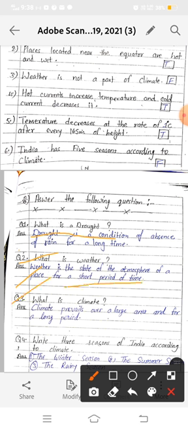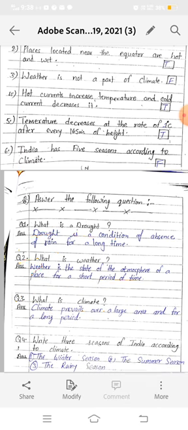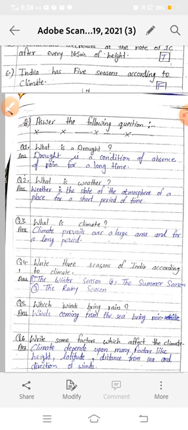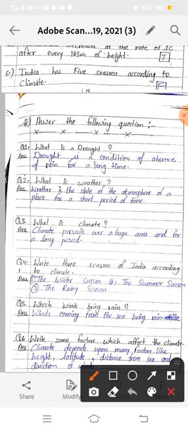Now question number 3, what is climate? Climate prevails over a large area and for a long period. Now write 3 seasons of India according to climate. The winter season, the summer season, the rainy season. We have 3 types of season according to climate in India. Now which winds bring rain?